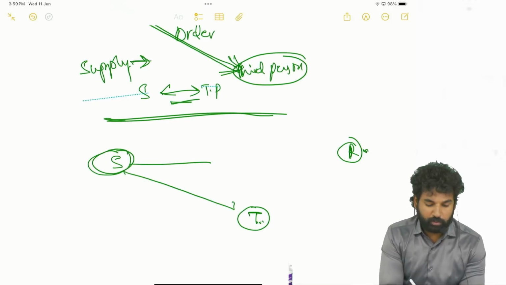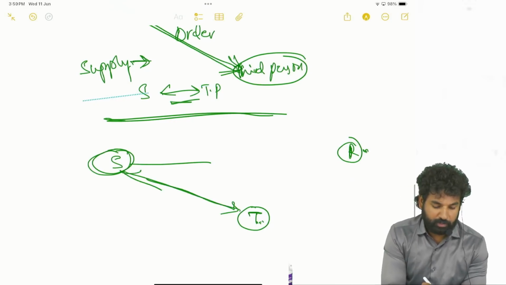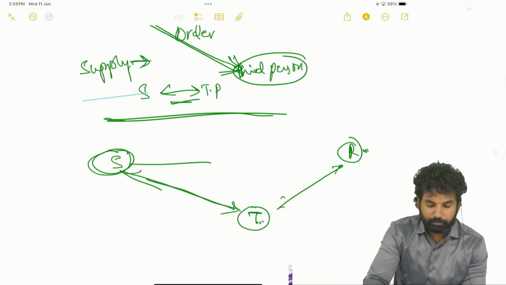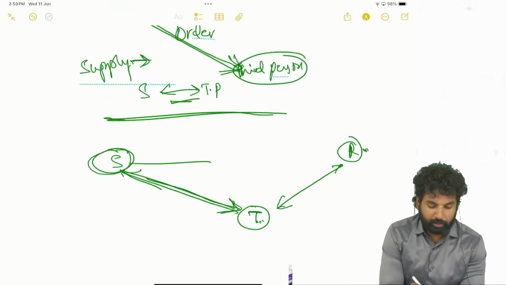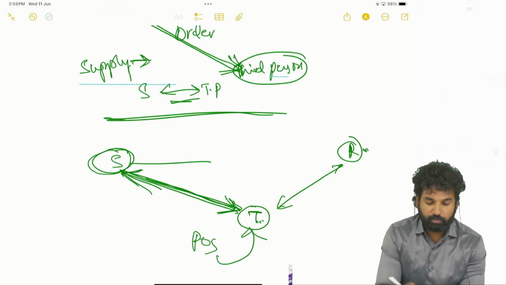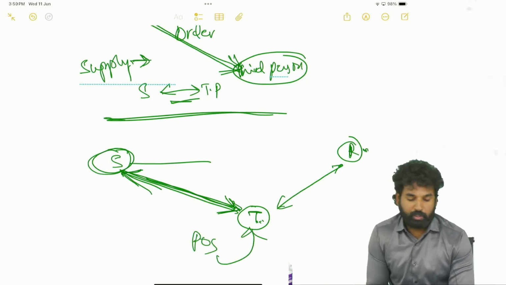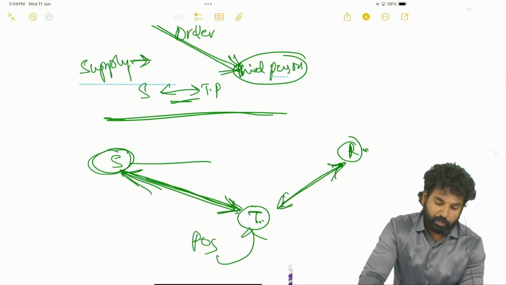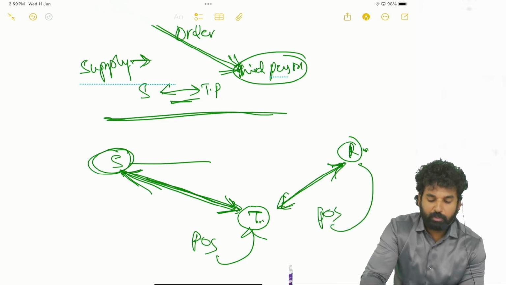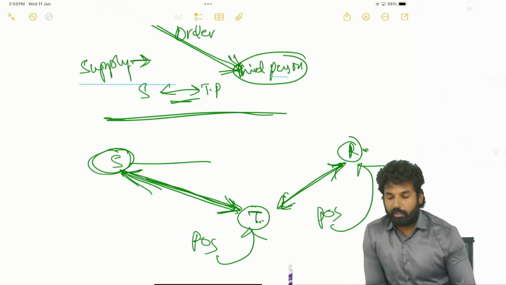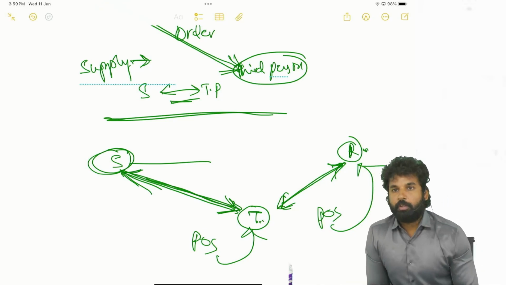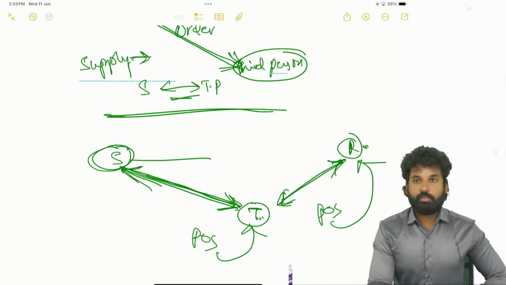One is between the supplier and the third person, and another is between the third person and the recipient. Two supplies are there. With respect to the first supply, the place of supply will be the place of the third person. With respect to the second supply, the place of supply will be the place of the recipient. Got this? Okay, so there are two supplies here. You got this? Right.